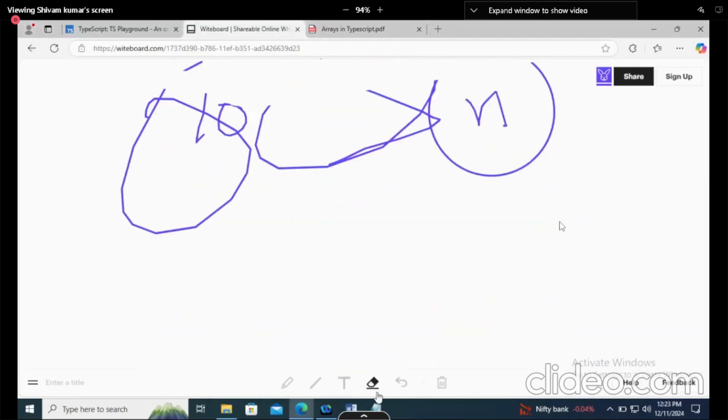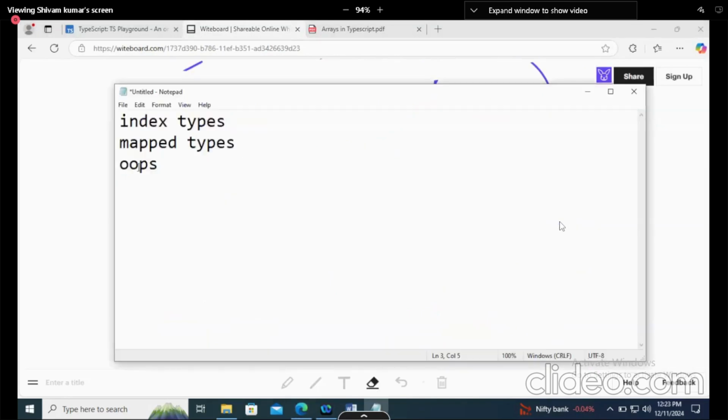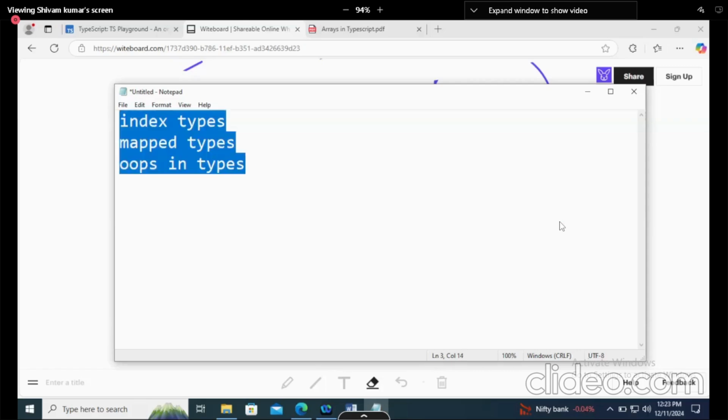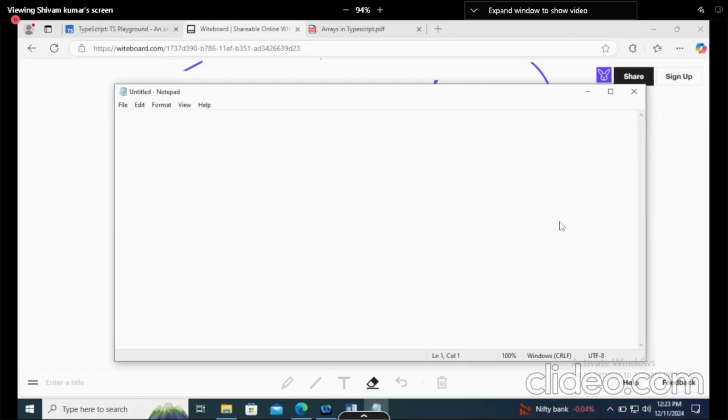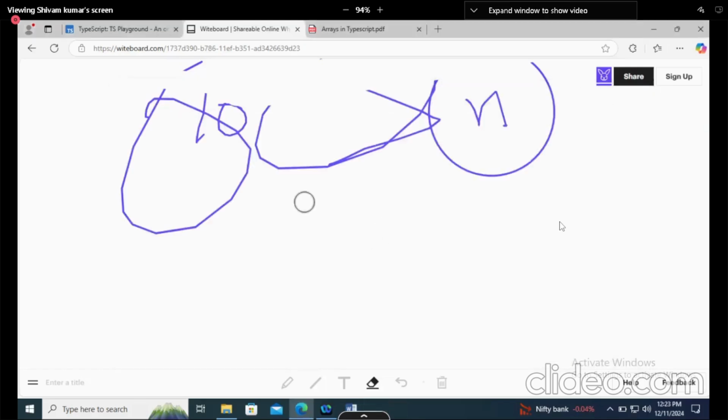Okay. And these we are going to discuss in upcoming classes: index types, mapped types, OOPs in TypeScript, generics, decorators, config, and all. Then we are good to go. Till now, I think you might have understood that TypeScript is not much different from JavaScript. It is just added types. Any questions from your side, guys?